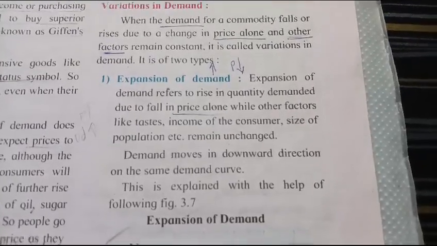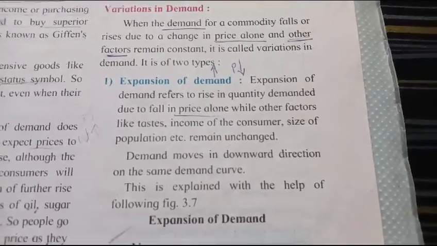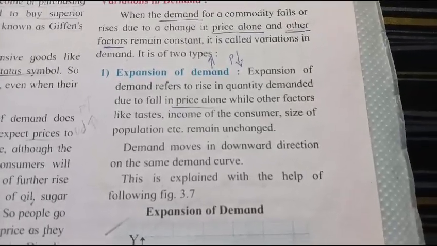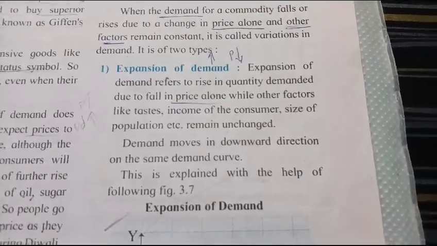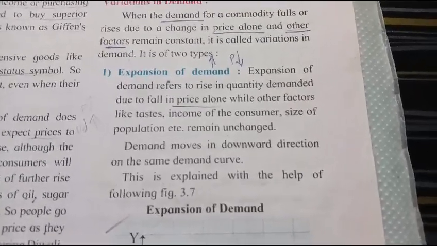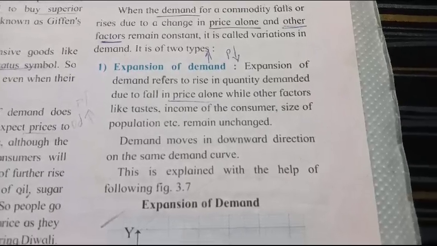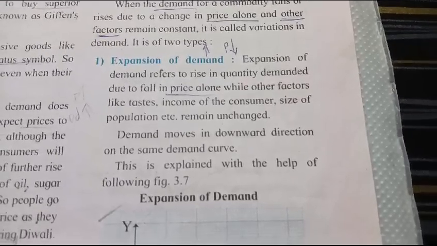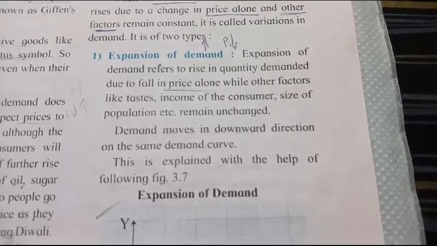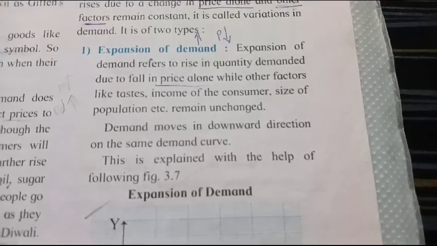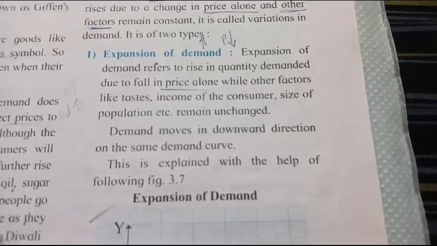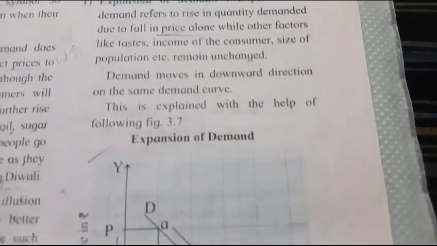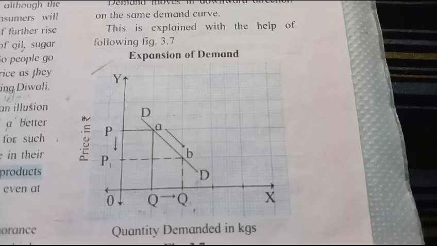Variations in demand. When the demand for a commodity falls or rises due to a change in price alone and other factors remain constant, it is called variations in demand. It is of two types. First, expansion of demand. Expansion of demand refers to rise in quantity demanded due to fall in price alone, while other factors like taste, income of the consumer, size of population, etc. remain unchanged. Demand moves in downward direction on the same demand curve.